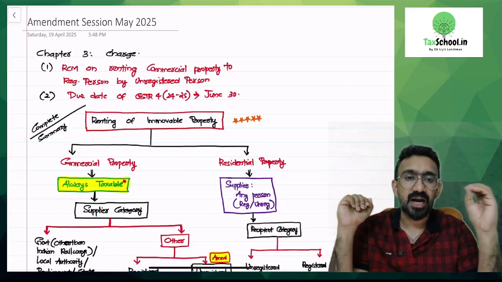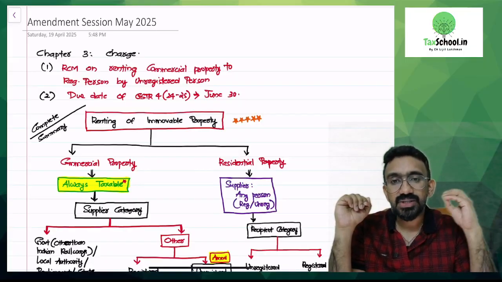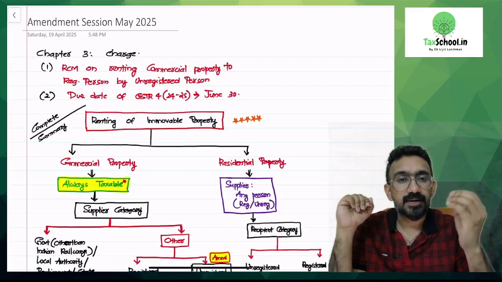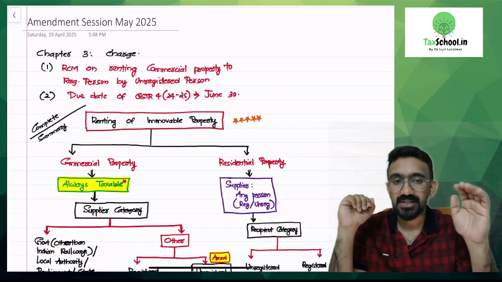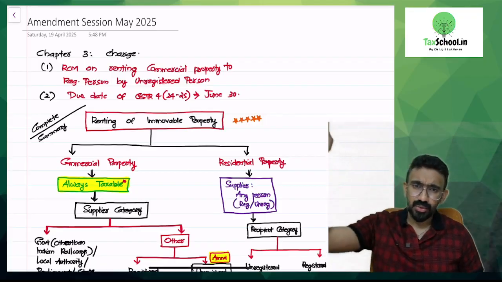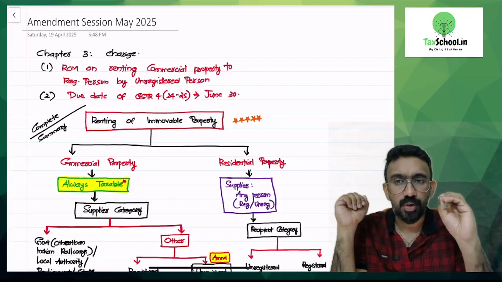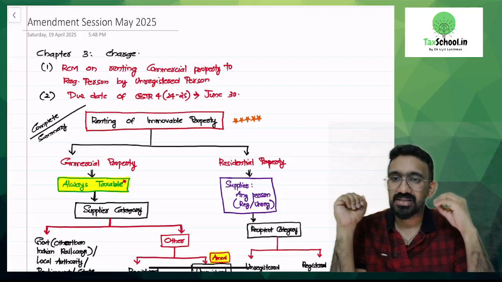They have inserted an additional entry on reverse charge and said, when there is an unregistered person renting a commercial property to a registered person, that registered person will be liable to pay tax under the reverse charge mechanism. So I have listed it. You can see it on the screen. I have listed it here: RCM on renting of commercial property to a registered person by an unregistered person.